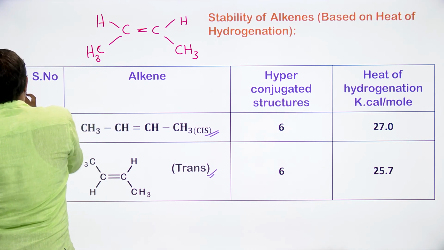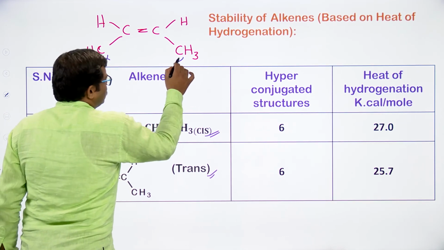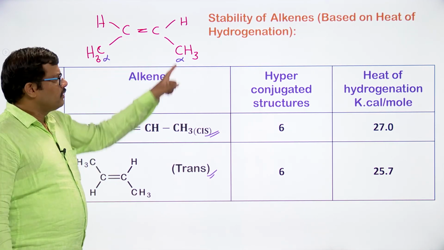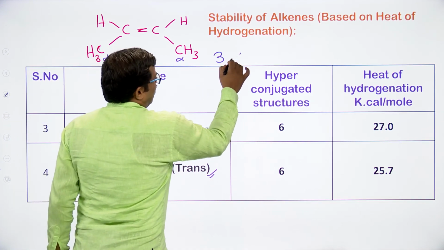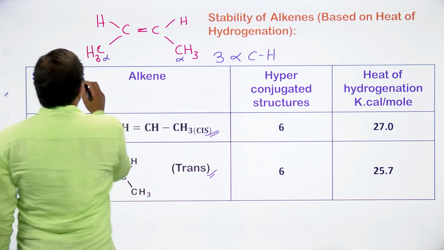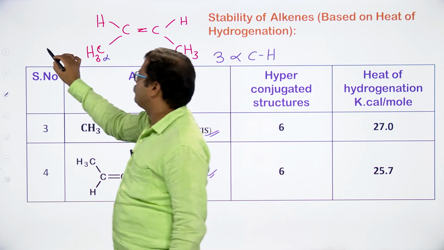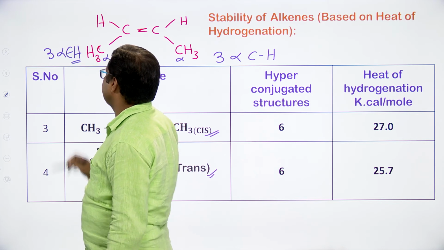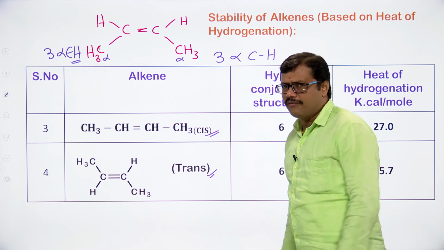Here there are 2 alpha carbons, both are alpha carbon atoms. This carbon is connected to 3 hydrogens, so we have 3 alpha CH bonds here. On this side we have CH3, where the carbon is the alpha carbon, so 3 alpha CH bonds are present there, and here also we have 3 alpha CH bonds.